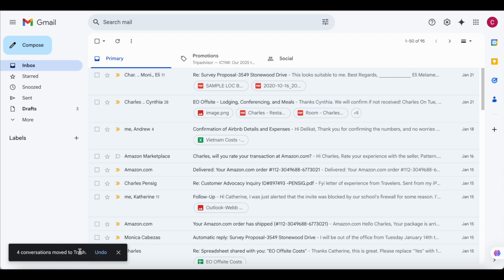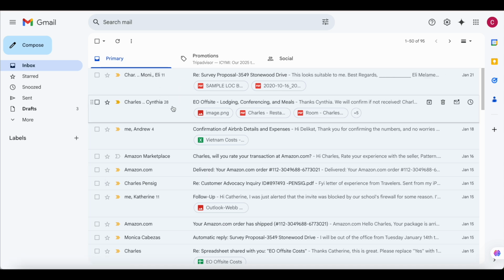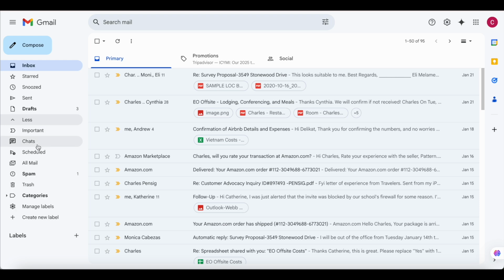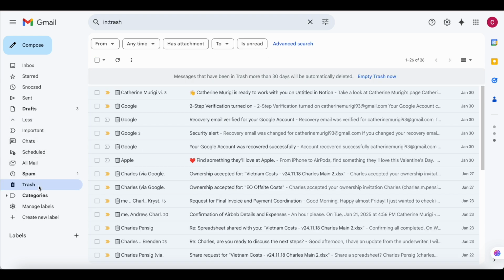So if you want to undo what you've done, you can just click here, undo. Or if you want to return a specific email back to your inbox, you can just go to the left pane, go directly to trash, and under trash you can get all the emails here.